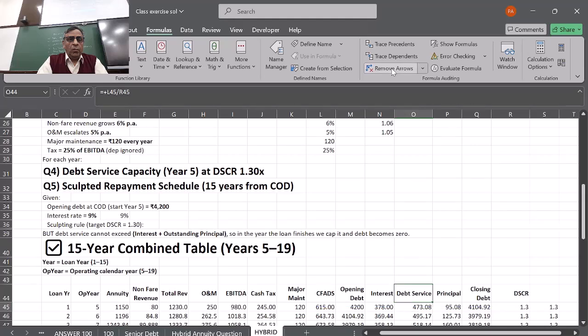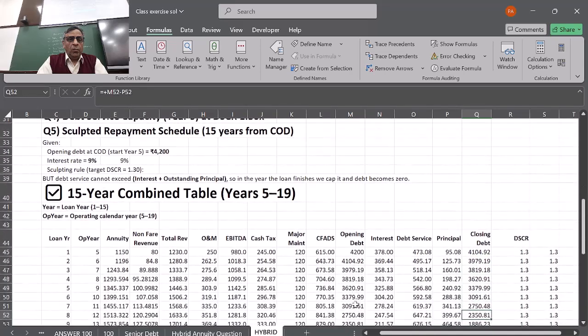So 473 is the debt service, which means the principal will be the balancing number: the debt service minus the interest will be your principal amount. So closing debt will be the balancing figure after reducing the principal, which means this 4,000 crore minus the principal is the debt.